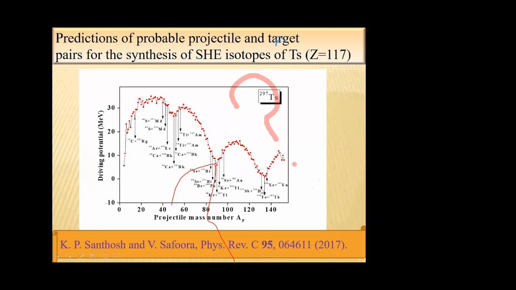The combination around 132 Sn is not used for the production of superheavy elements since the potential pocket is very shallow. The combination around 48 calcium is used for hot fusion reaction. The combination around 208 Pb is used for cold fusion reaction.